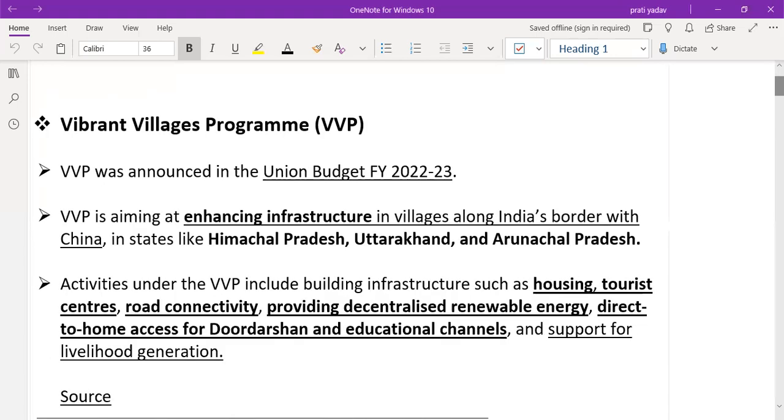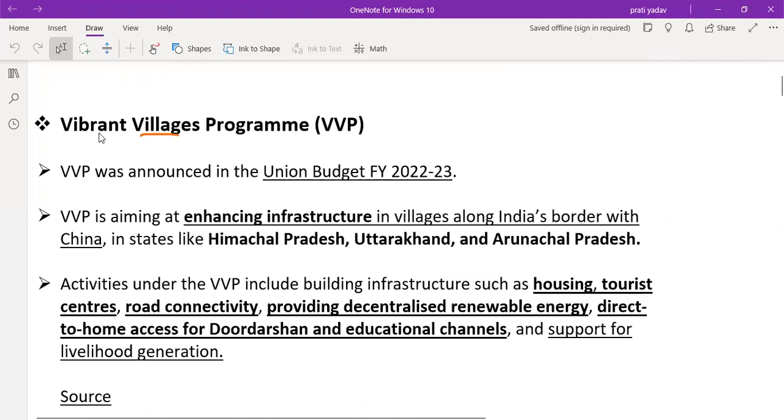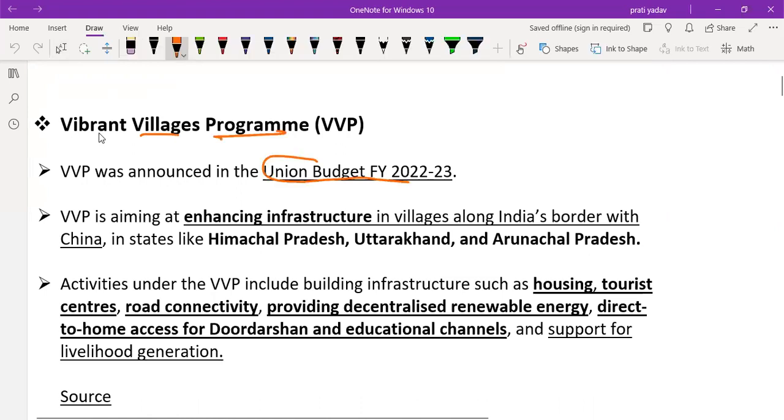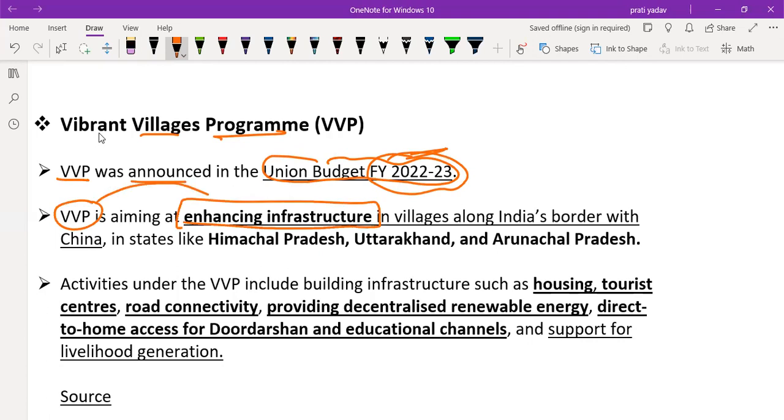First one is vibrant village program. As the name suggests, this scheme is related with the development of villages, and it was announced in the union budget of financial year 2022-23. VVP is aiming at enhancing infrastructure. Remember, this program is aimed at enhancing infrastructure in villages along India's border with China, not in all the villages.